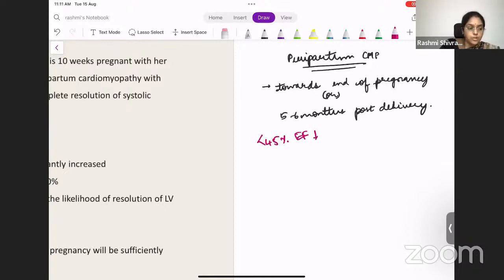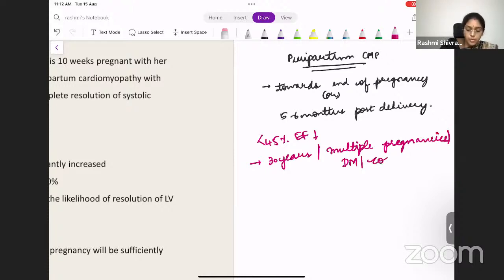And what else will they have? The patient's age will be more than 30 years. The risk factors are more maternal age and more gestational age. Then they may have other comorbidities like an existing heart issue, or they can have multiple pregnancies. If it's twin or triplet pregnancies, or even quadruplets, which is now very common because of in vitro fertilization. Multiple pregnancies, then diabetes mellitus, then cocaine abuse in the mother.